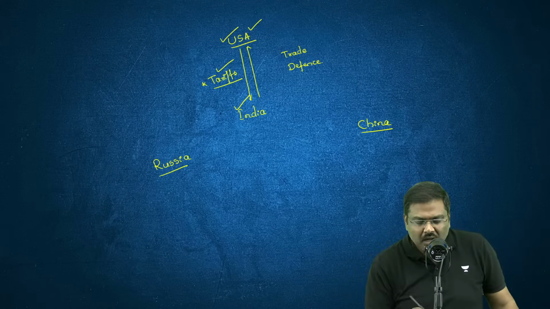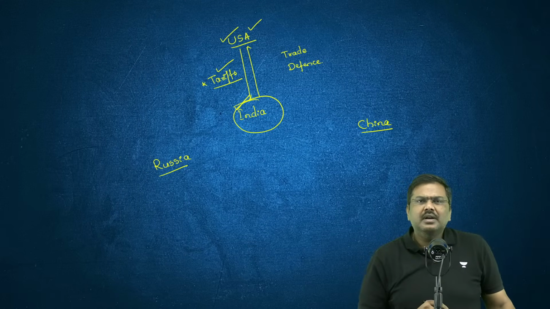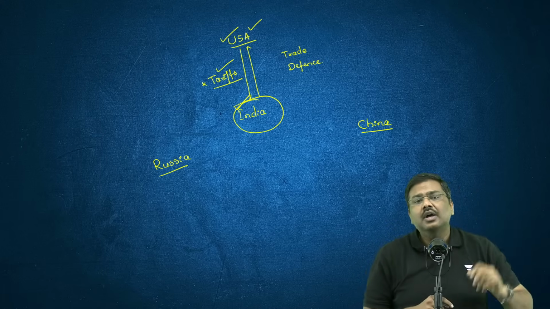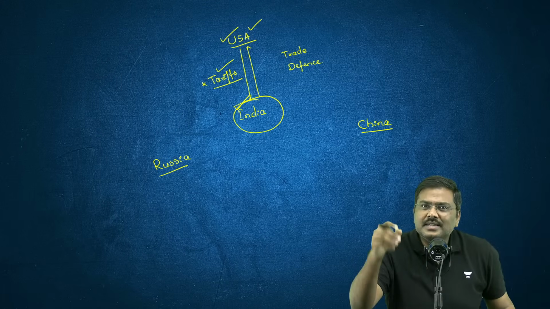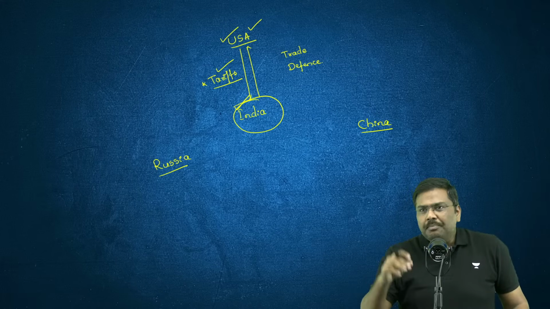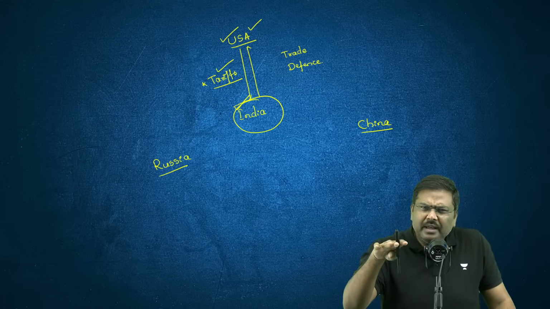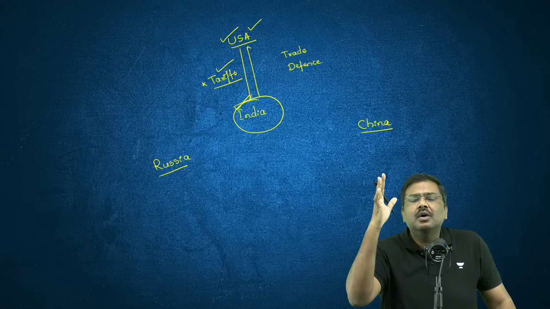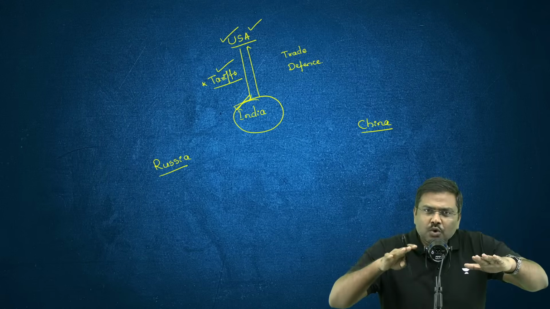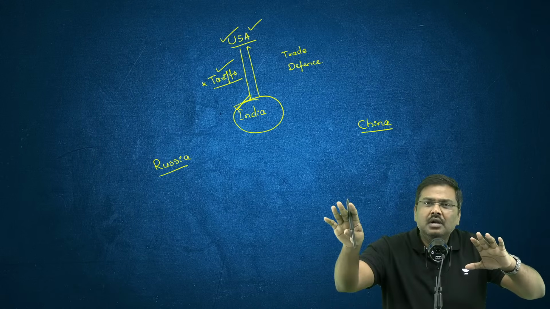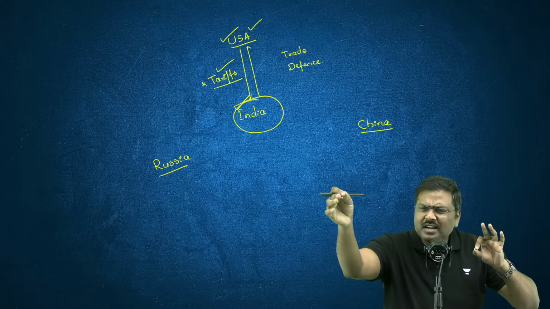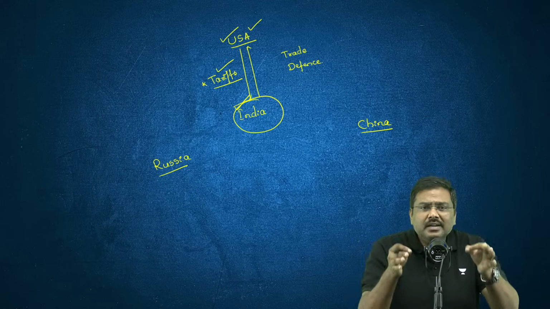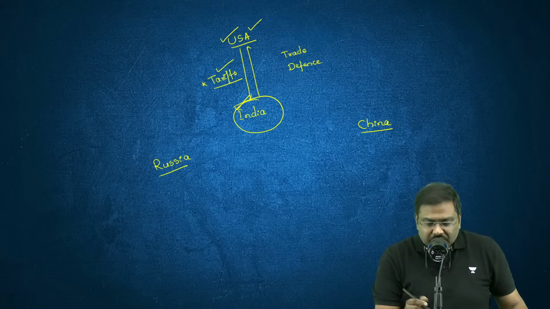But please understand, despite so many things thrown at India by the administration of USA, the government of India has held steady. The policy of the government of India from the beginning, when these things started happening, has remained the same. What is the policy? We will do trade with whomsoever we want. We will buy oil from any country that will give us a discount. We will conduct trade wherever our interest lies.